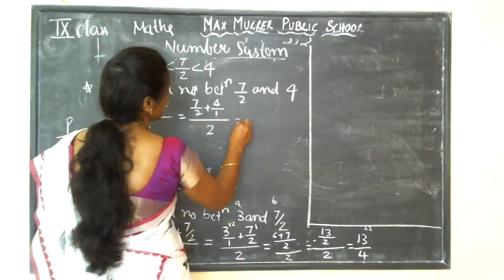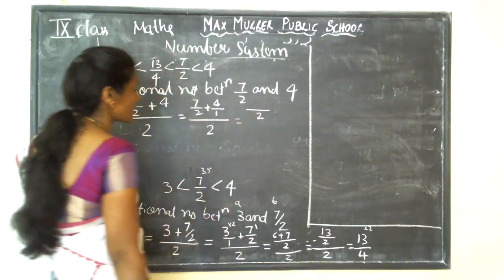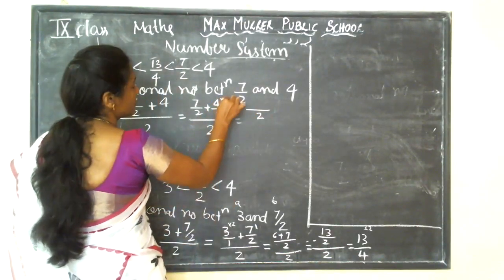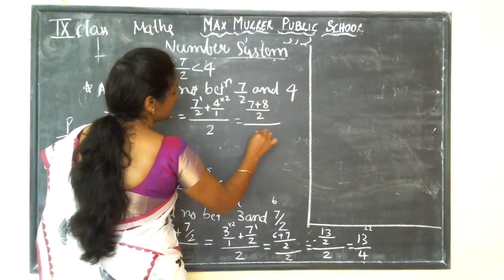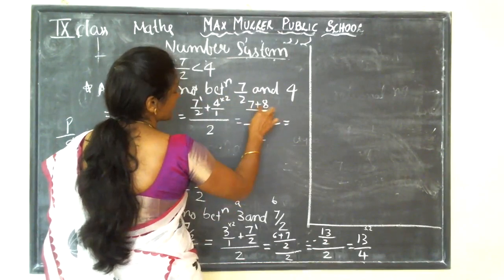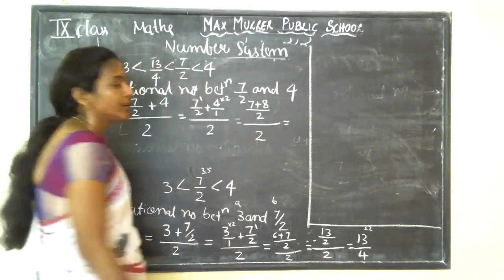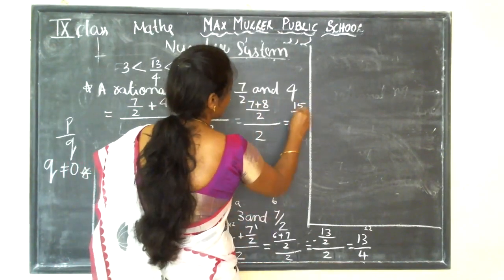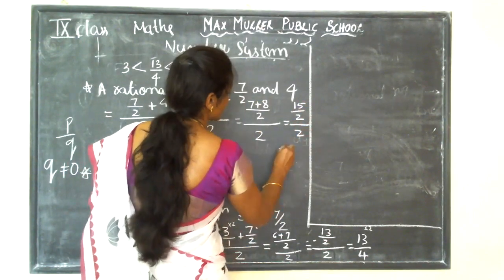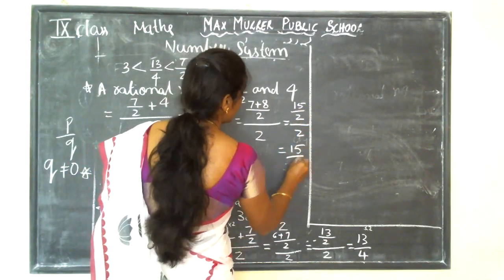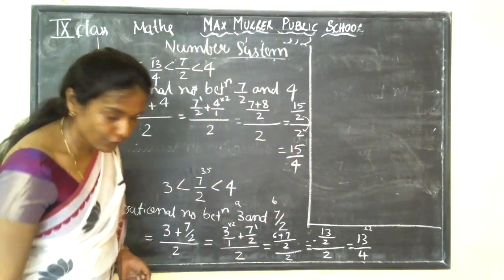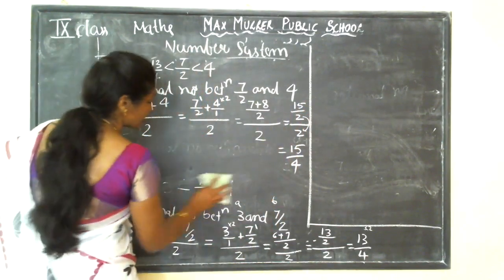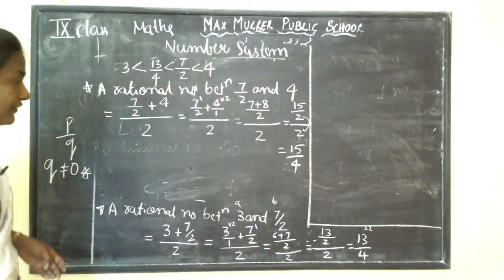Take the LCM here, again it is 2. So 7 plus 8 whole divided by 2. 7 plus 8 is how much? 15 by 2. This is 2. So you get here 15 by 4. You have to multiply these two. 15 by 4. So one more rational number we got here.